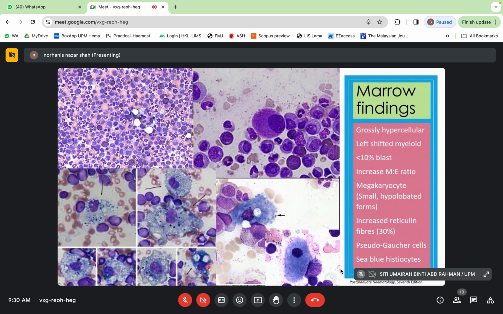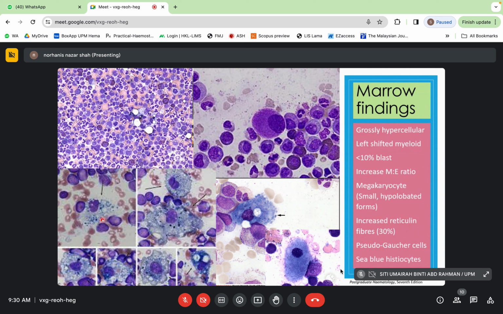In the marrow findings, we can see a grossly hypercellular marrow with left-shifted myeloid precursors, neutrophils and also myelocytes, less than 10% blasts, an increased myeloid to erythroid ratio, and megakaryocytes commonly seen in a hypolobulated form, and increased reticulin fibers in 30% of patients.